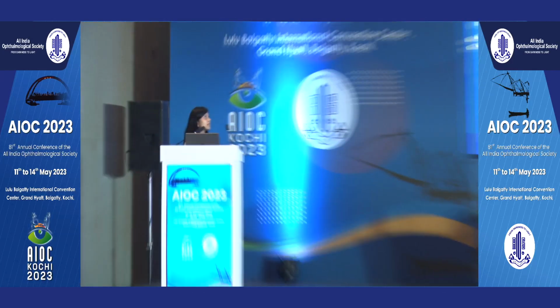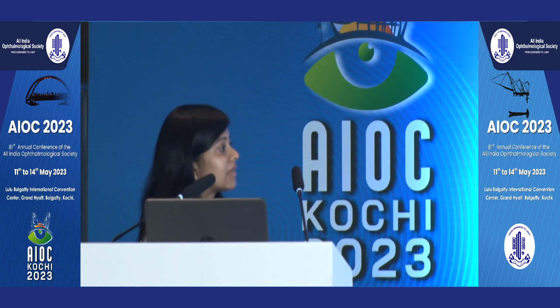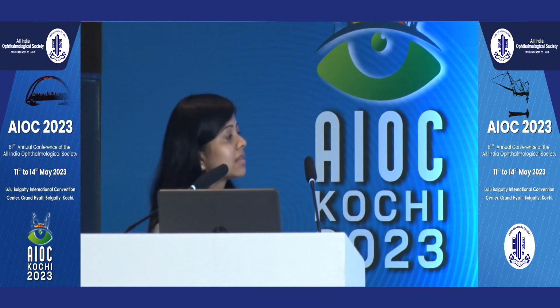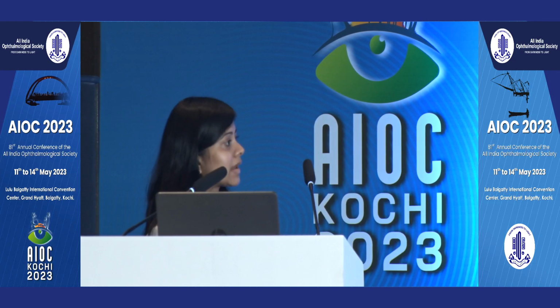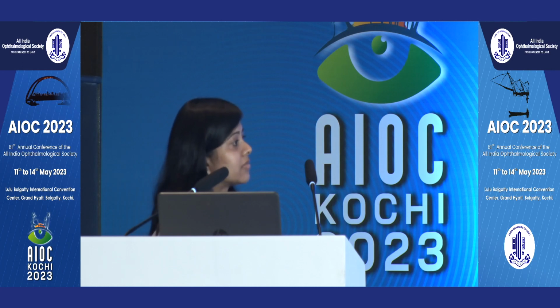Yes, if there is a case which looks like viral or fungal, and we are giving treatment for the same, however, it is not improving, and we notice that there are keratic precipitates distributed away, we can have a clinical suspicion that it may be microsporidial stromal keratitis and conduct investigations accordingly, maybe do a corneal biopsy, and then give management.